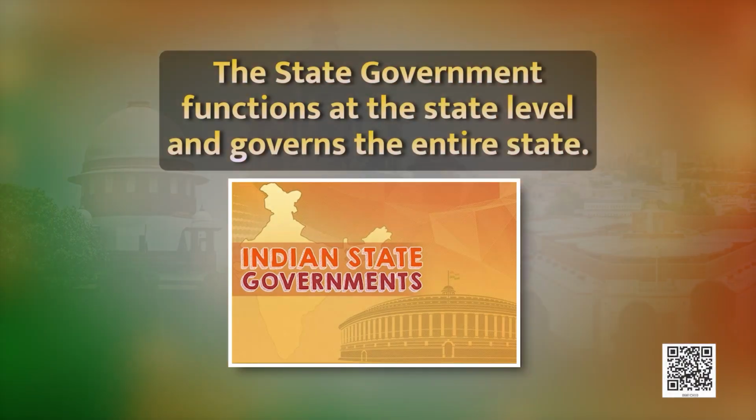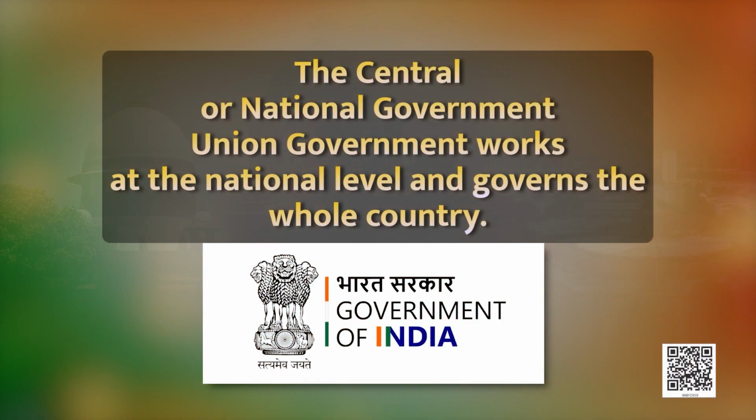Second is the state government, which functions at the state level and governs the entire state. And the third is the central or national government, or you can say union government, which works at the national level and governs the whole country.